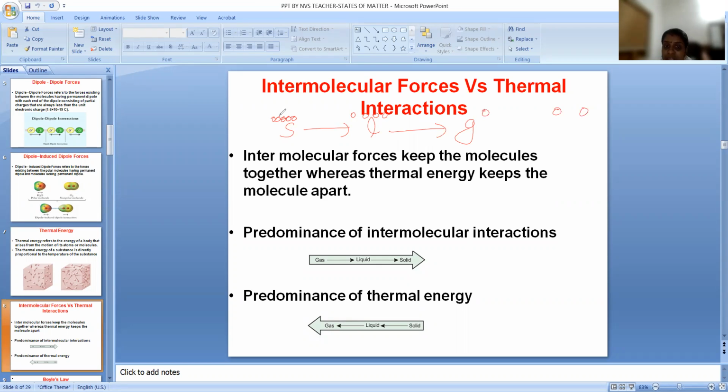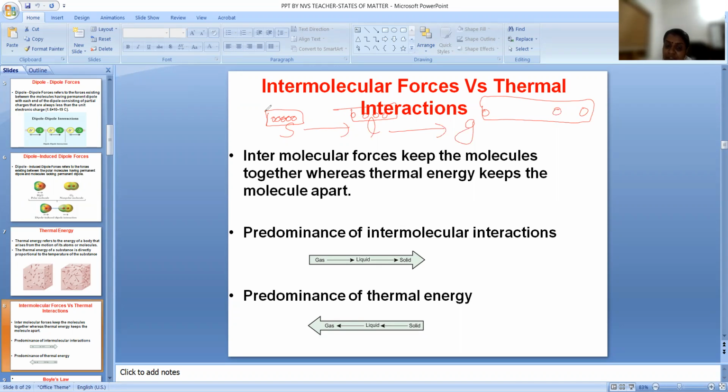If the intermolecular forces are very strong, the substance will exist as a solid because there is a strong force of attraction and the particles come close together. If it is weak, it will be liquid, and if it is very weak, it will exist in the gaseous state. If the intermolecular forces break, it converts into the gaseous state.